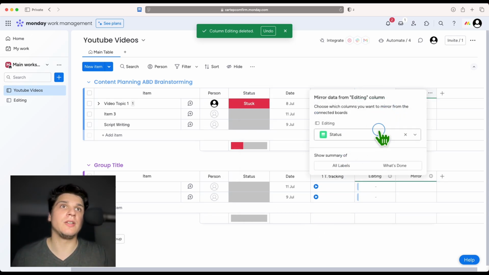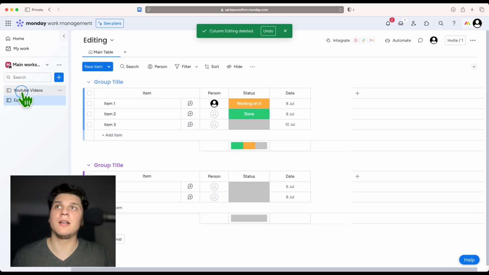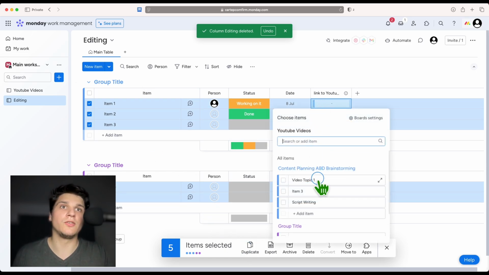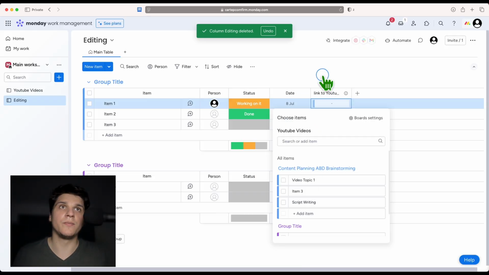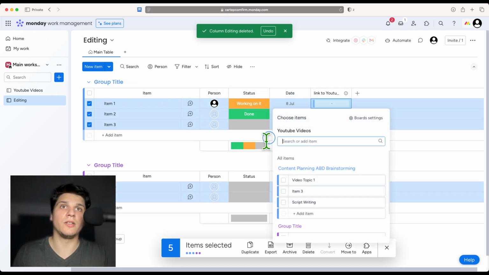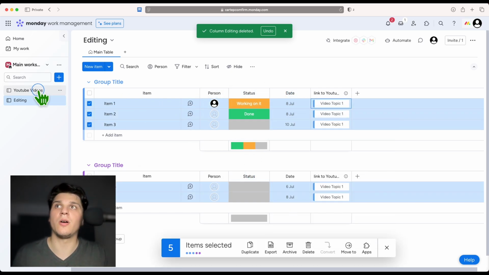And I would like to see the details from the editing. I like to see them here. So I'll select all, Command A, and then just assign this to video editing. So I'll click on here and assign to video topic.